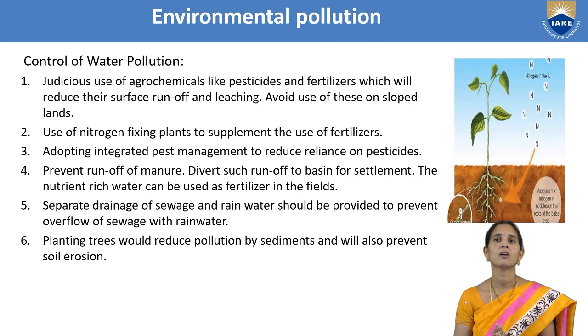And next one, we can go for drainage of sewage. Means we are not going for a proper drainage system. We have to go for a proper drainage system. The municipality people have to collect rainwater separately, and drainage water also separately. The drainage water they have to treat, means they have to convert it into pure water, and the waste they have to throw away. But what is happening now? All the drainage water is directly going into the water bodies. To prevent this, there should be a separate system for rainwater and drainage water. So we can control the water pollution.